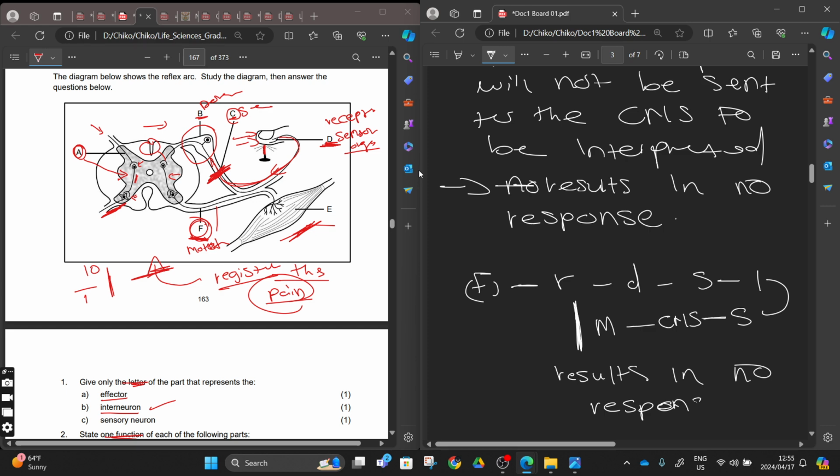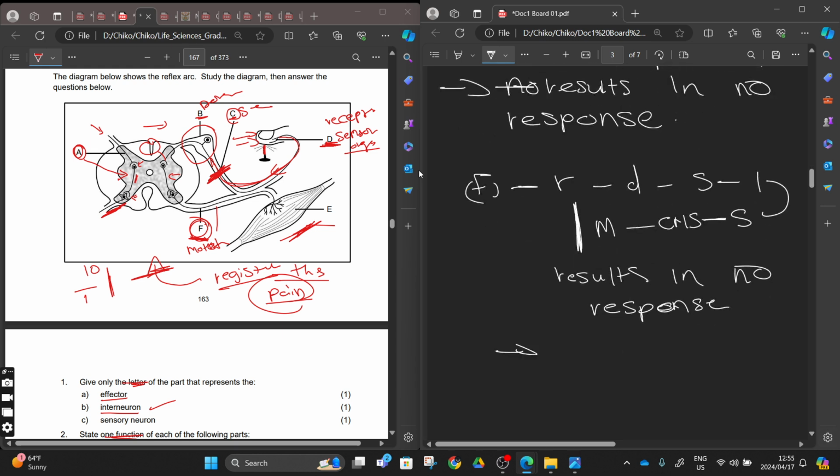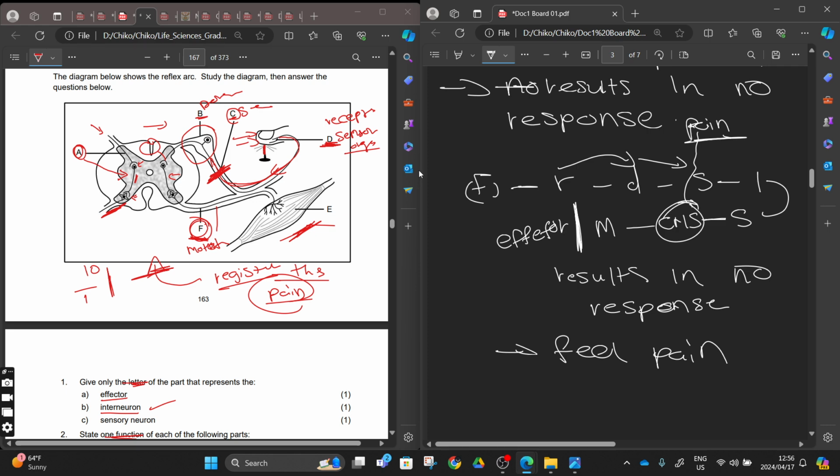In no response, but you are going to feel the pain, right? Since the message has passed from the receptor to the sensory neuron, and from the sensory neuron to the central nervous system, it means that your brain can now interpret, hey, there's a pain somewhere there. But the thing is that you cannot remove your hand because the effector is not affected, right?